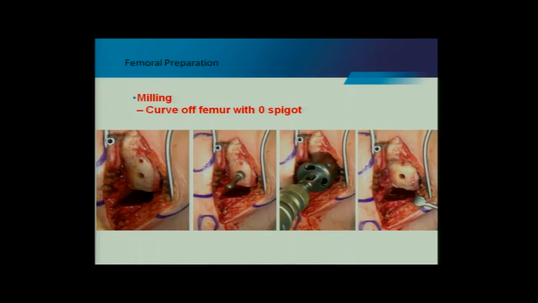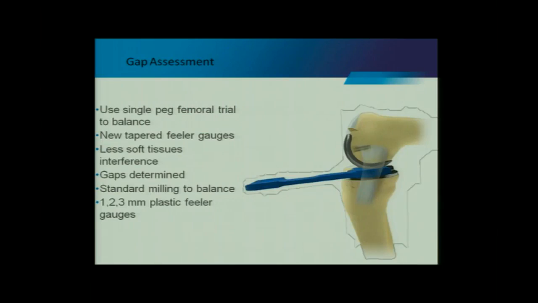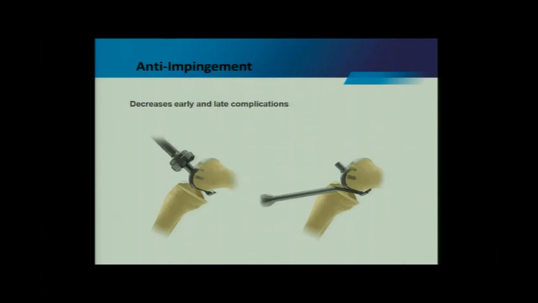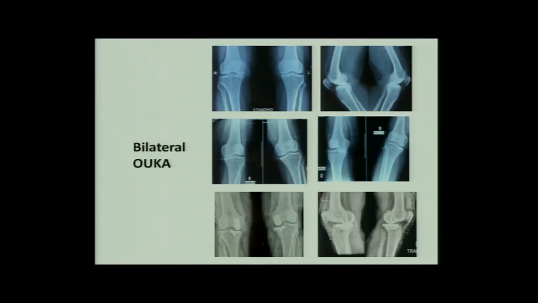It just cuts it with a rotating movement, and then we test it with just a 2-finger test. Balancing of the flexion and extension gap is extremely important. We determine the flexion gap and then make the extension gap according to what flexion gap we have achieved. This is a complicated thing, I will not go into it here, but the important thing is that when we judge the space, the spoon should just go in with 2 fingers, with very little pressure. And once we have done that, then of course we do anti-impingement and do the final trial.